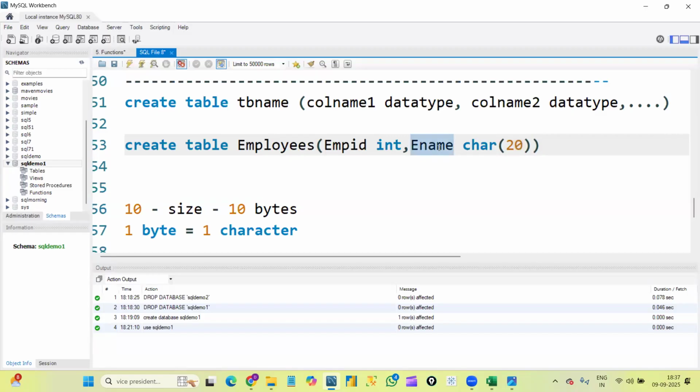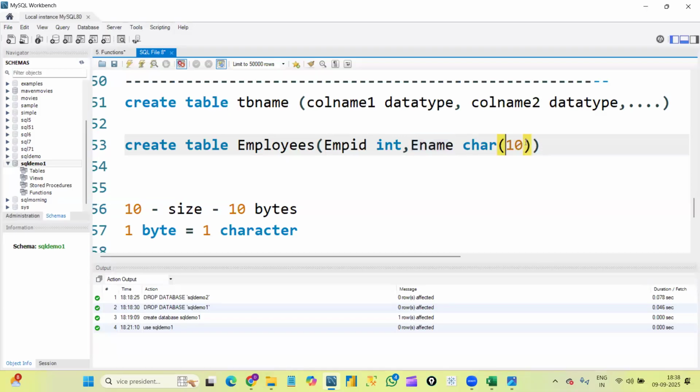If I define 10 as the size and try to enter a word of more than 10 letters, it will throw an error. Up to 10 letters, it can be a 2-letter word, 3-letter word, 4-letter word, it's okay.